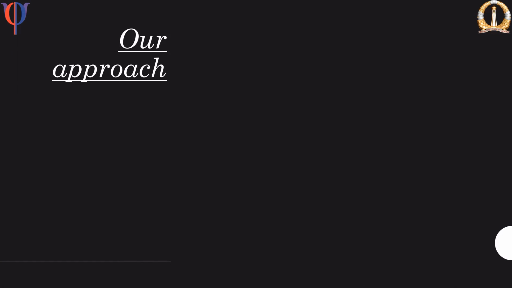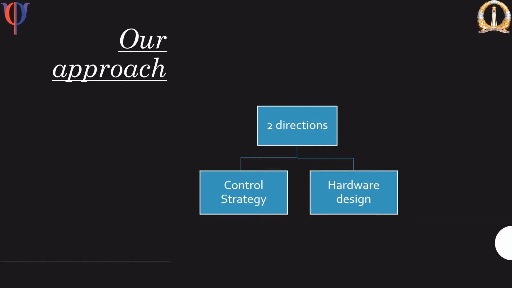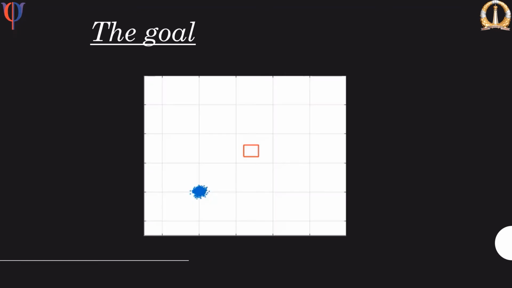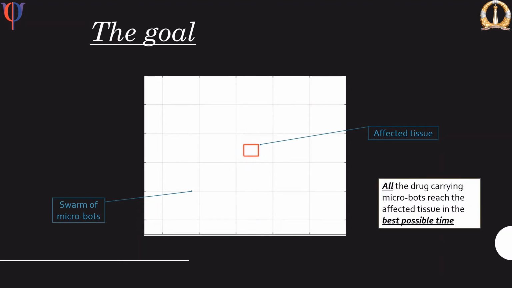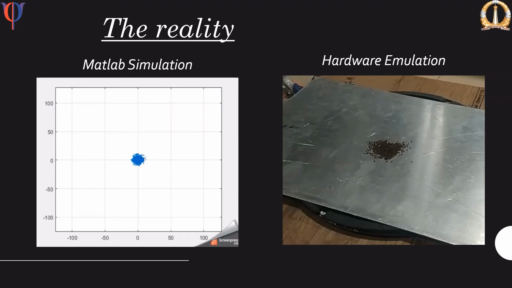Our approach to the research in the field of microrobotics has two independent paths. One is to develop a strategy to control the swarm of microbots, and two is to contribute to the design of individual microbots. Let us look at the control strategy first. The goal of the control system is depicted by this small animation here. In short, the vision is captured in this statement. But in reality, the bots are too small to stay in one place.